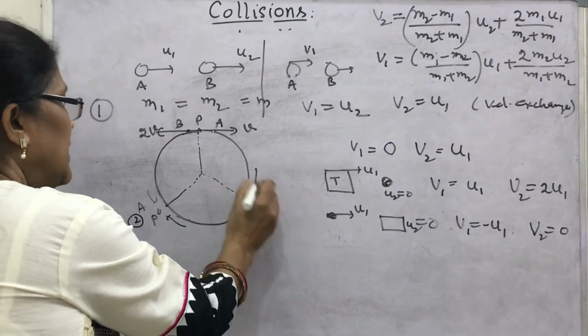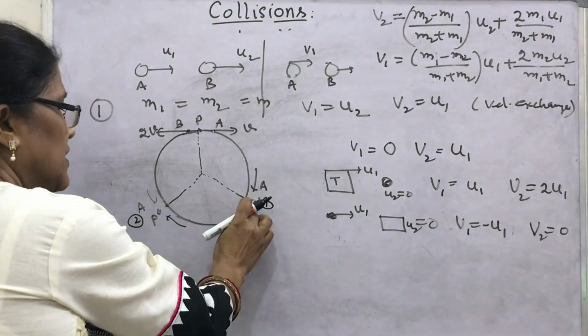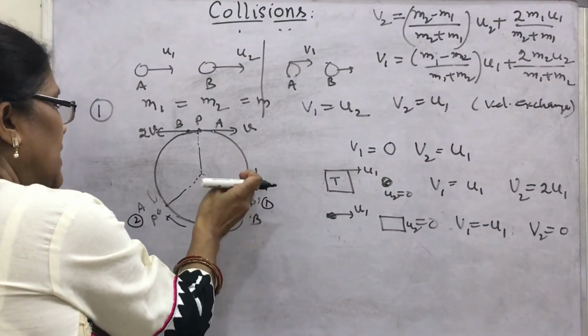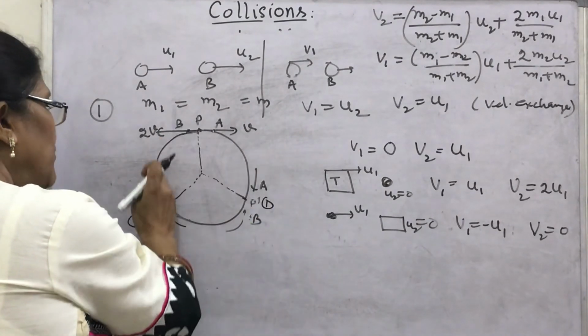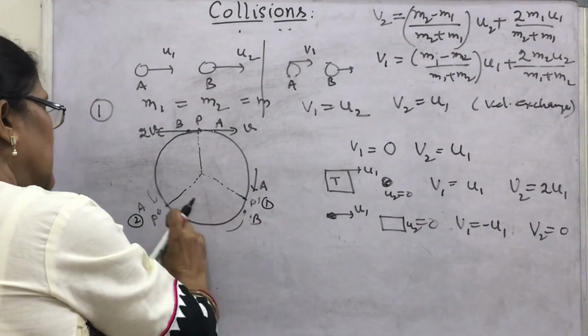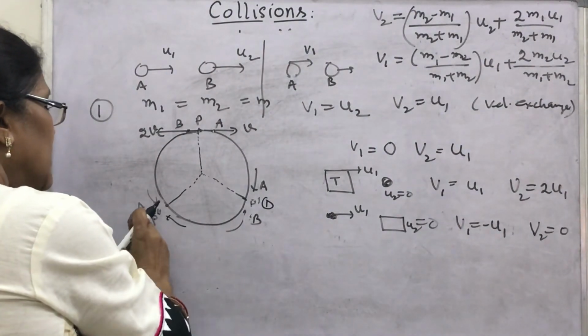The first collision is when A comes with velocity v and B comes with velocity 2v. The second collision is when A comes with velocity 2v and B comes with velocity v here. Now what will happen here?